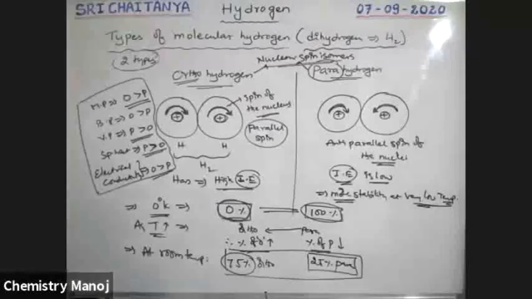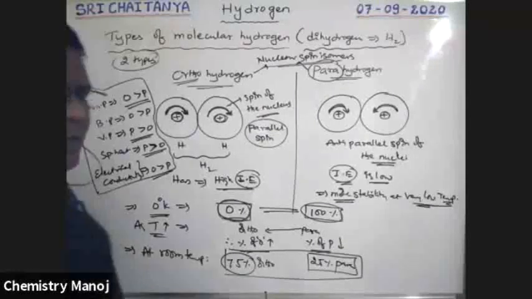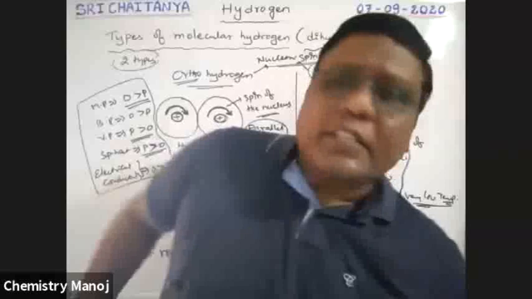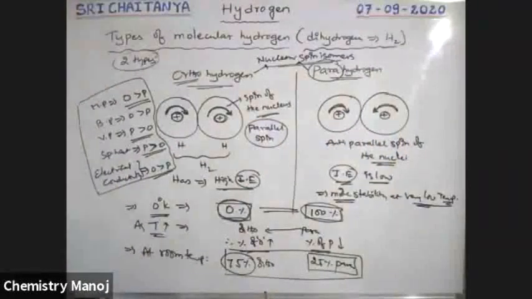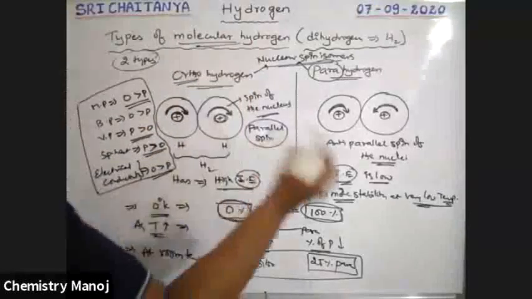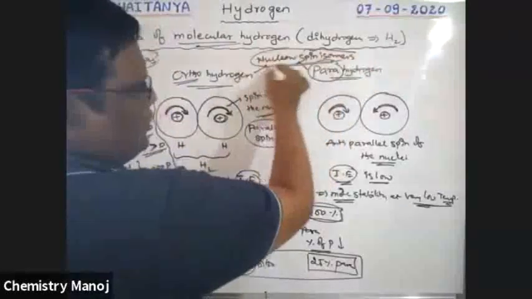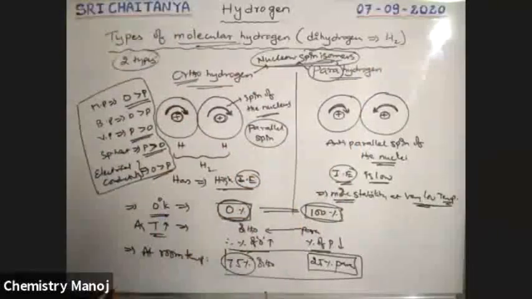What are these ortho and para hydrogens? These are nothing but molecular hydrogens. They only differ with respect to the spin of the nuclei. Vapor pressure we will discuss later, boys, not here, because that takes a lot of time. Okay, so these are some concepts, types of molecular hydrogen. Very, very important: ortho and para isomers are called nuclear spin isomers.